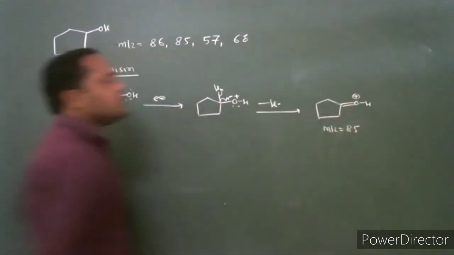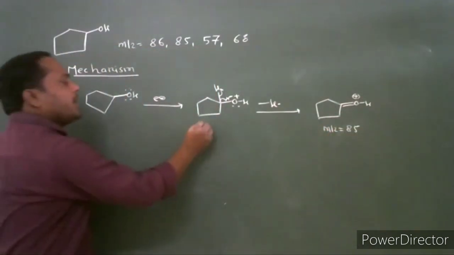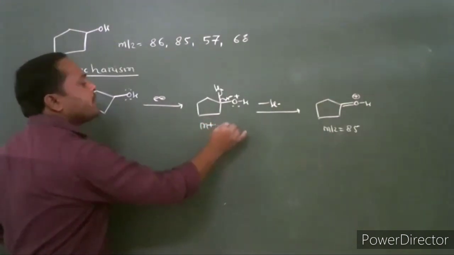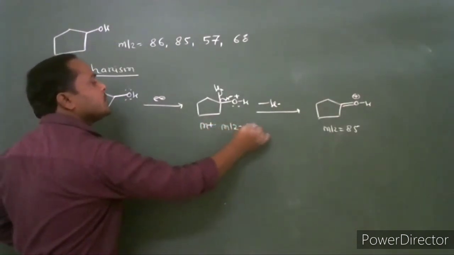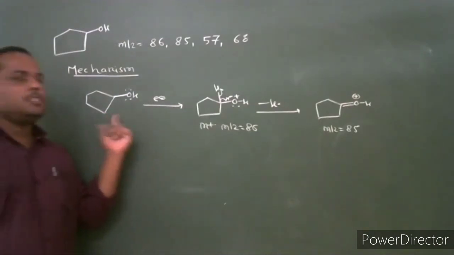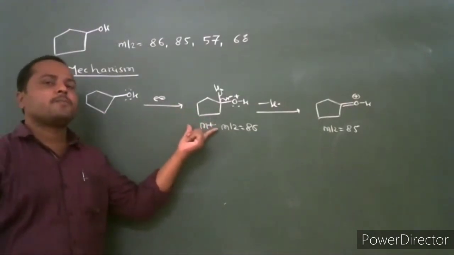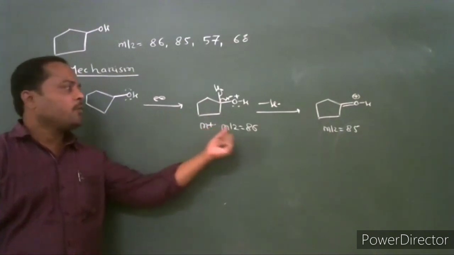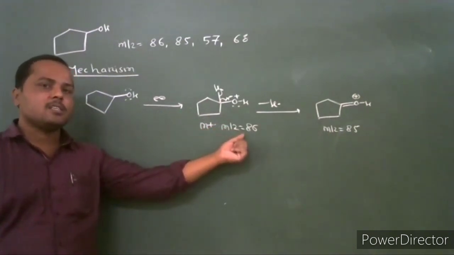It has mass to charge ratio 85, and this is the molecular ion fragment, which has mass to charge ratio 86. By electron ionization, this molecular ion is formed.